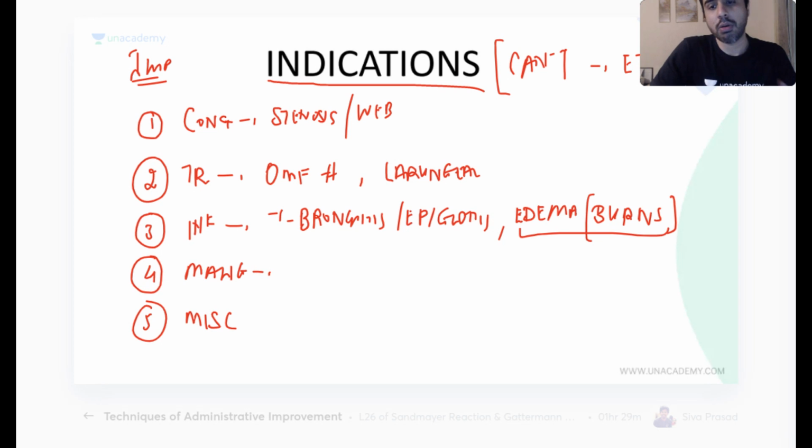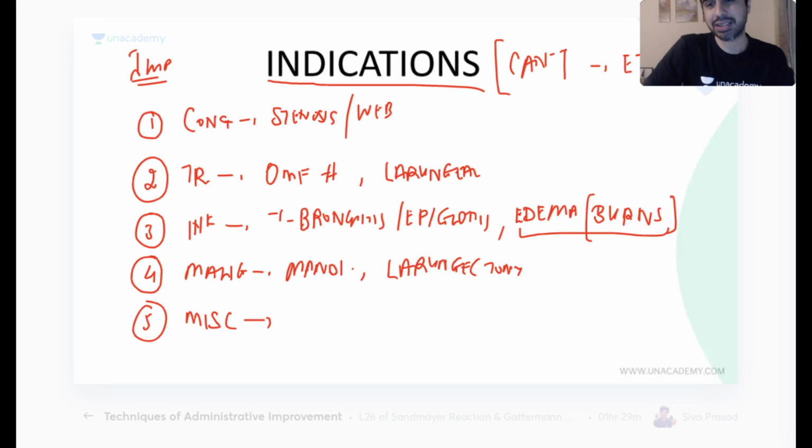Malignancy, again, maxillary surgeries. If I have done a major maxillary surgery or mandibular surgery, mandibulectomy, commando operation, or laryngectomy, of course I have to do tracheostomy. We can do intubation, but it is quite difficult. If there is an upper airway obstruction, you can't intubate, so you have to do tracheostomy.